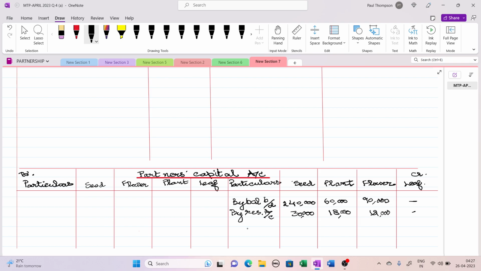Now we are going to distribute the goodwill also. So Seed and Plant are receiving goodwill from Flower and Leaf's capital account. I am writing only one letter, I don't have space.